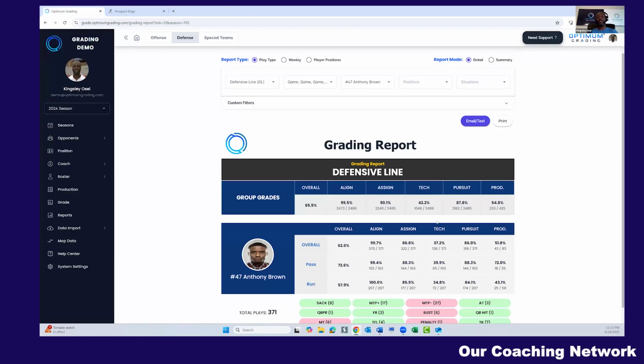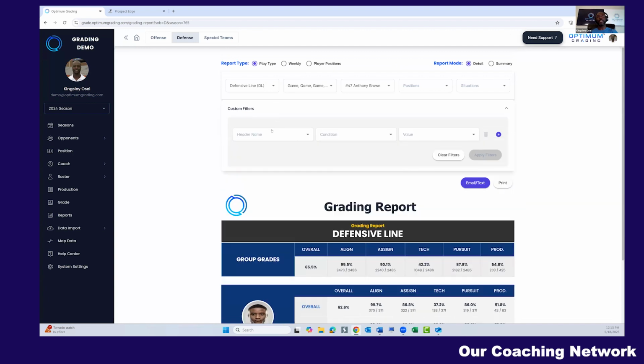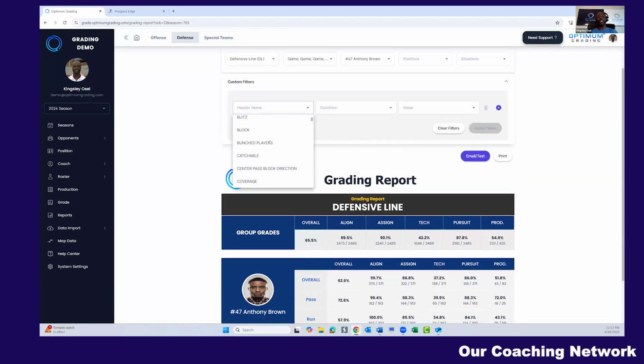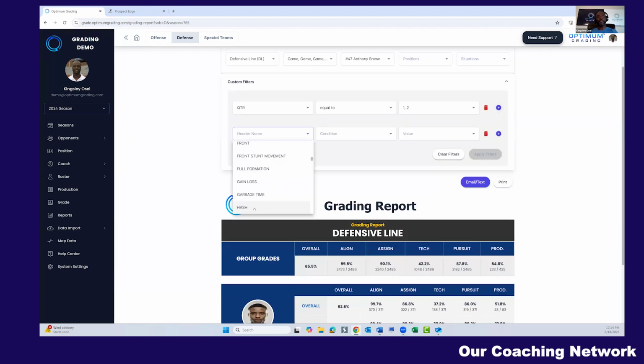Now, what makes this report even more dangerous is that we allow teams to run reports on any breakdown data category they have. Here's a list of all of my breakdown headers here. If I wanted to know specifically how this kid is performing in the first half of every game this season, I'm going to select when quarter equals 1 and 2. All of this information is coming in from my breakdown data.